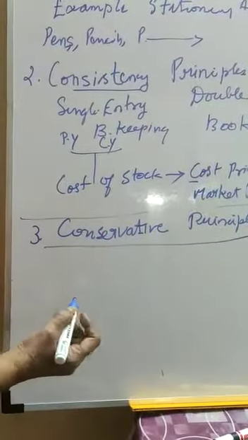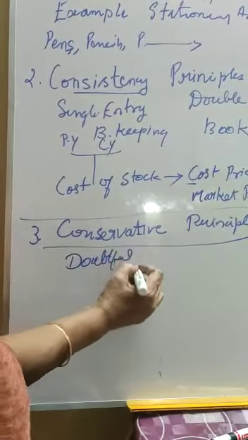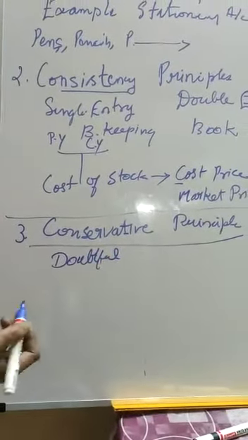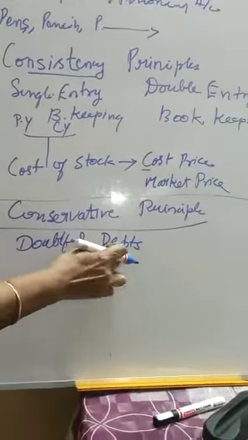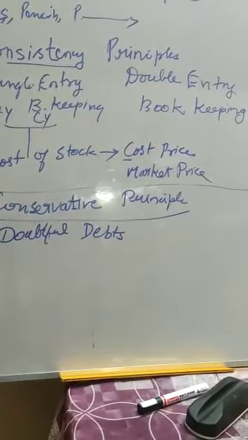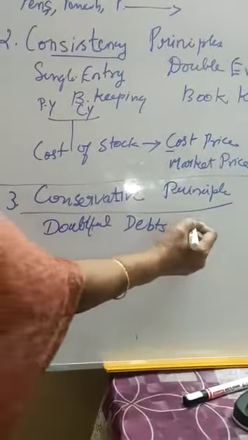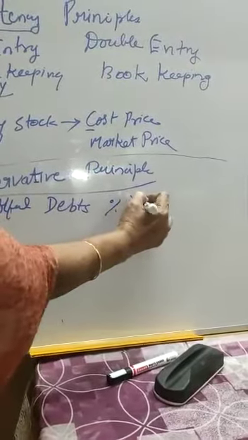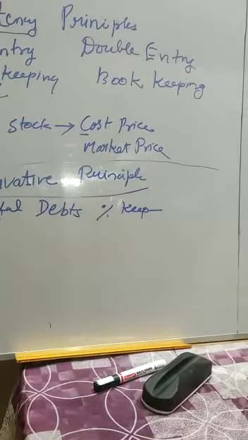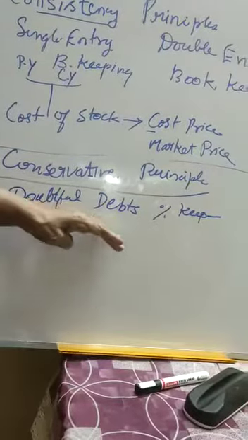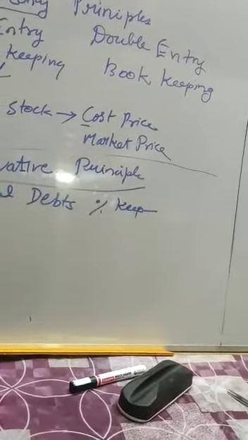That's called conservative principle. For example, doubtful debts. Sometimes the customers, those who have taken goods on a credit basis, they will not pay. While writing we have to write like this: doubtful debts. Because of this, the conservative principle, they provide some percentage for keeping them in a safe zone. So some of the organizations provide doubtful debts a certain percentage to show a minimum risk for them, which they are going to face in the future.